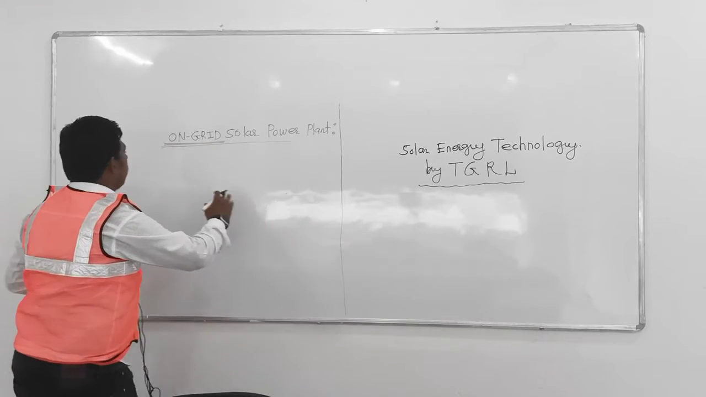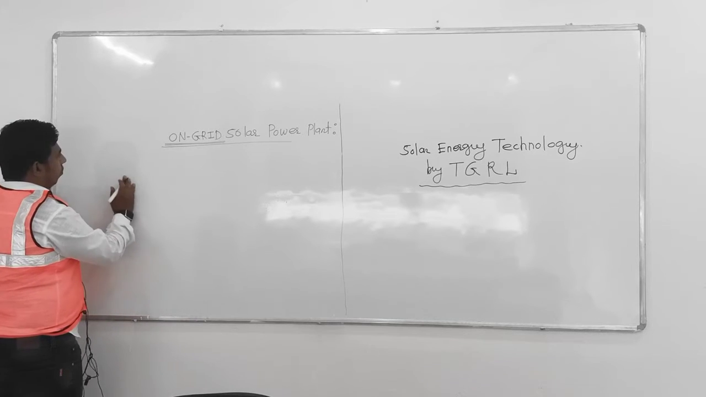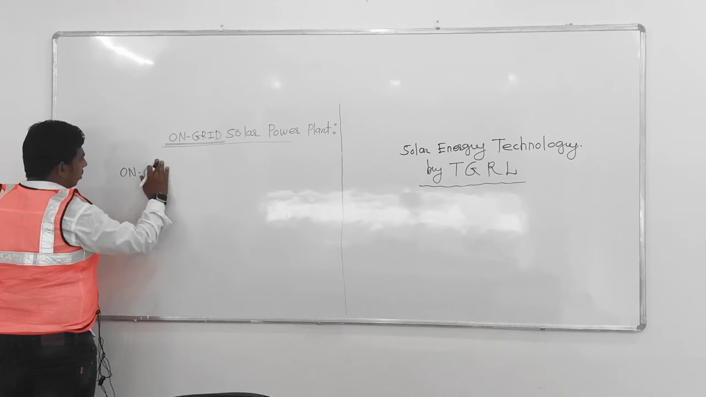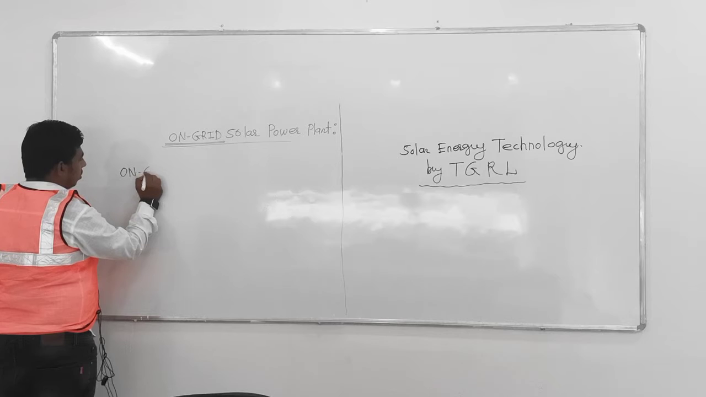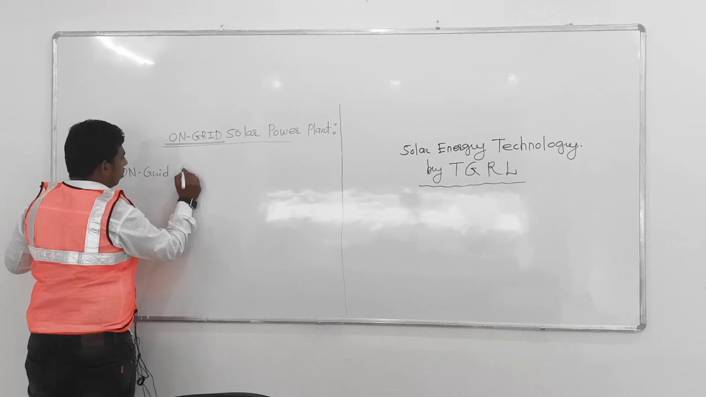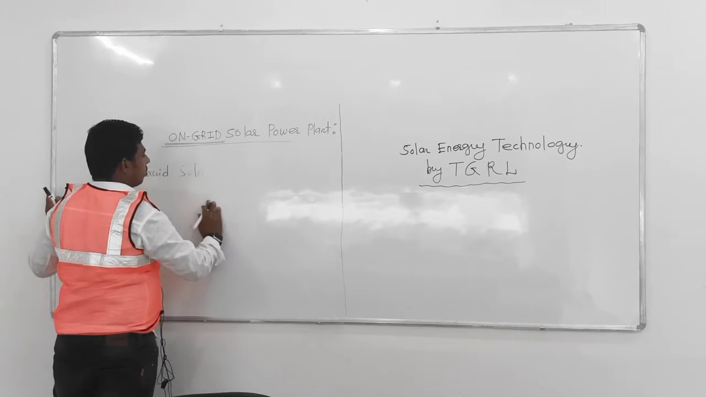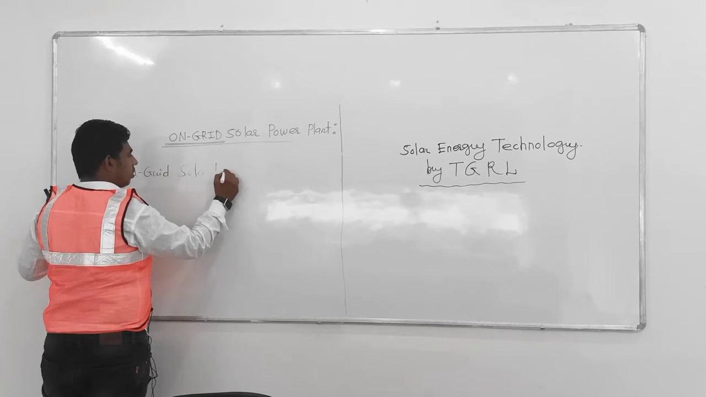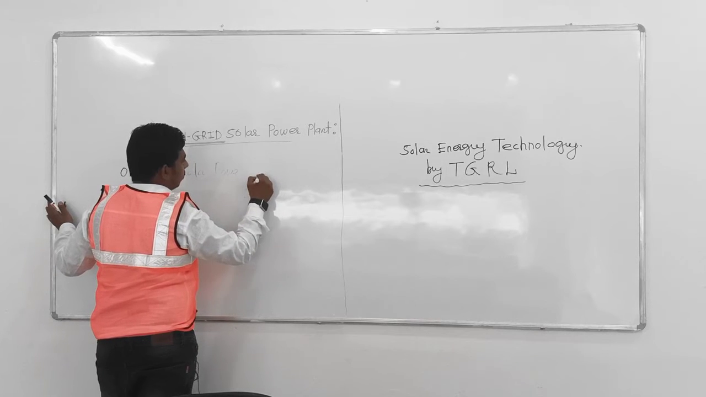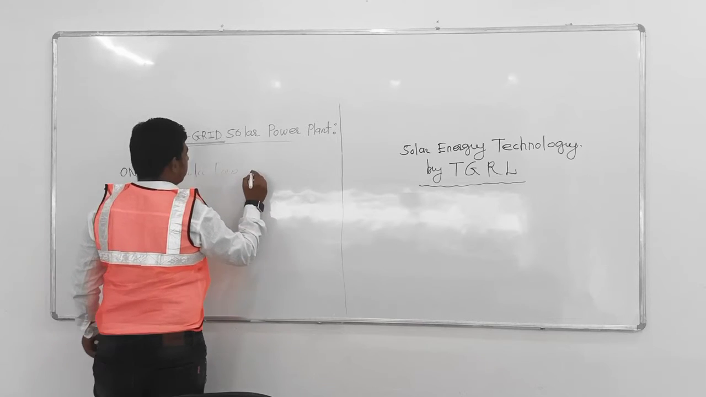So if I consider the disadvantage of the on-grid solar system, we will mention it on the whiteboard: on-grid solar power plant.